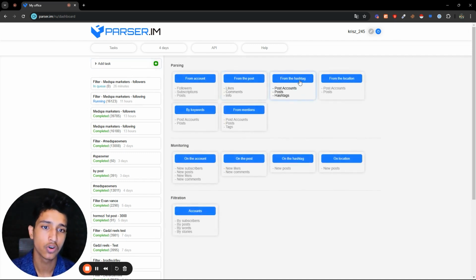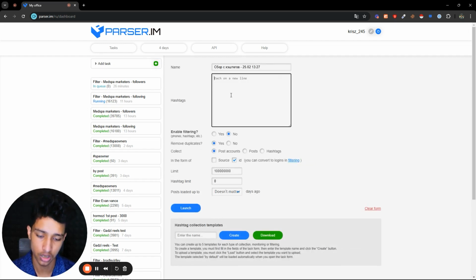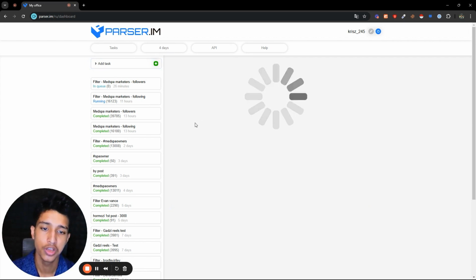Same thing goes for hashtags as well. You just click whatever hashtag you want to go from here. Let's say, for example, if you're targeting marketing agencies, you can write SMMA or marketing agency, digital marketing. Or if you're targeting clothing brands, maybe you can put hashtag clothing brand, hashtag clothing, things like that. And then you can go through these things and just click on launch.